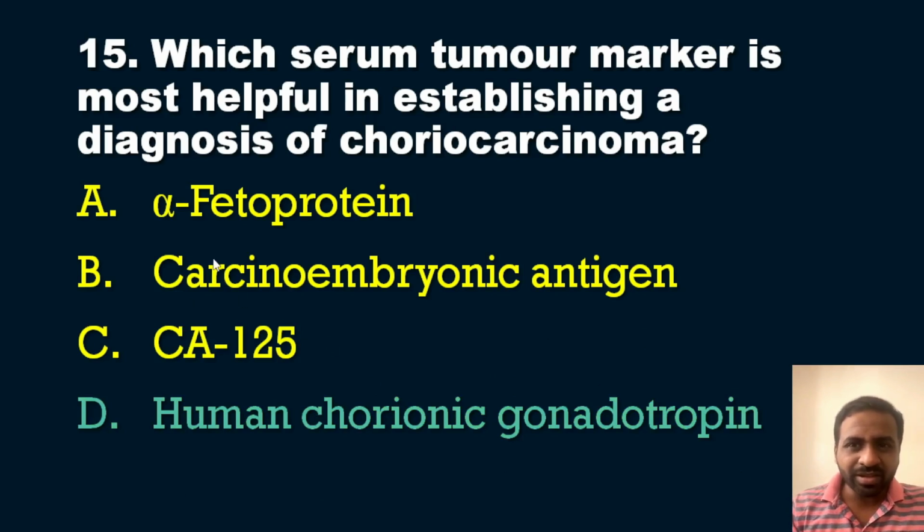Before that, alpha fetoprotein and carcinoembryonic antigen, these two things I have explained in the previous video. So once again, I request everyone who didn't watch the videos yet, kindly go through those videos and you will get information regarding these biomarkers.